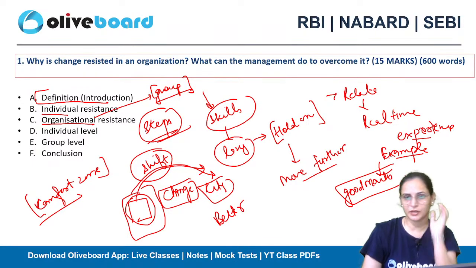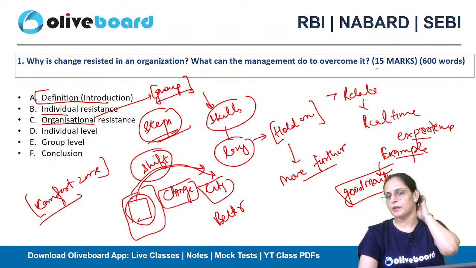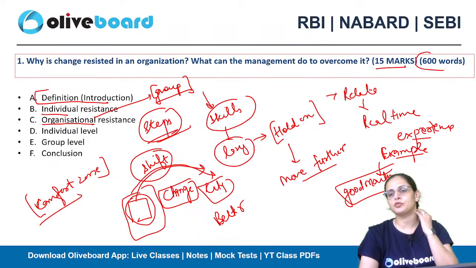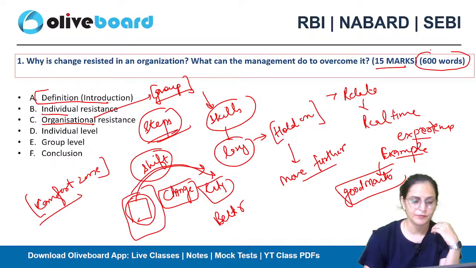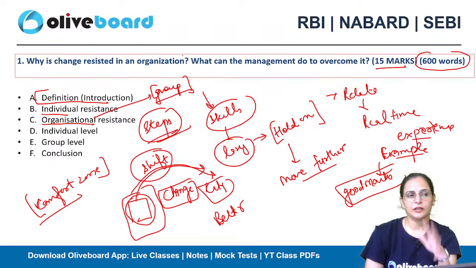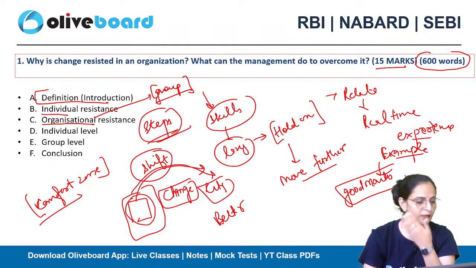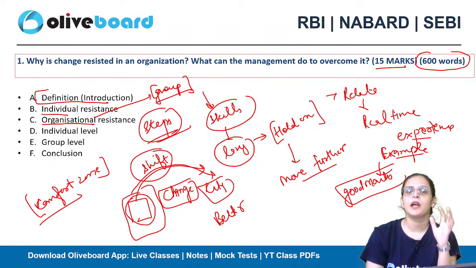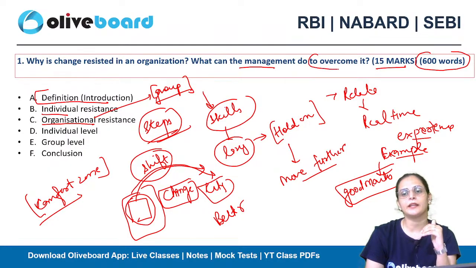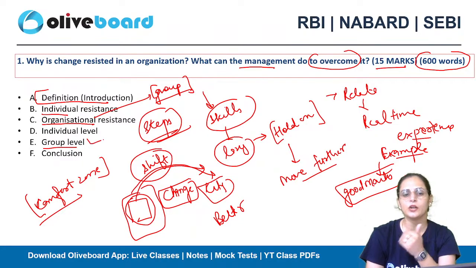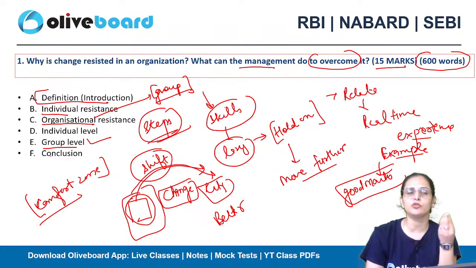Is it clear? So this is a question where you have to frame an answer for 15 marks. So your word limit should be 600 words here. You need to mention the resistance by the individuals and the resistance by the organization. After that, how you can manage the resistance that is offered by an individual and how you can manage the resistance that is offered by a group. And at the end, you need to summarize your answer in one or two sentences that will form your conclusion.